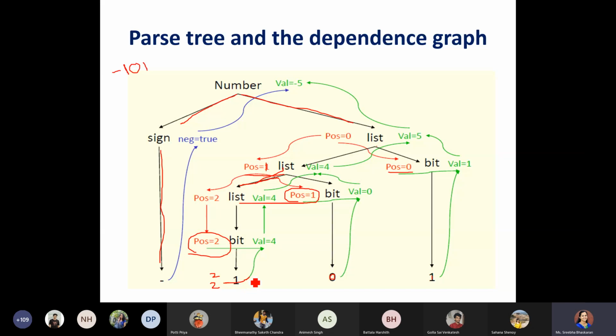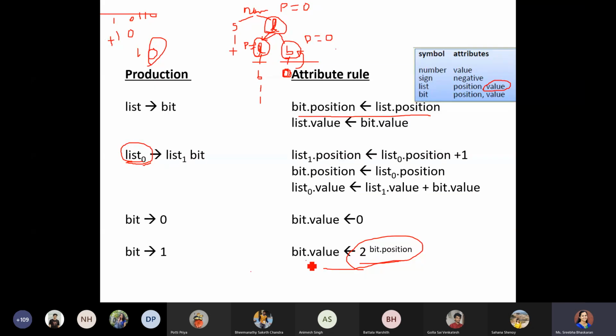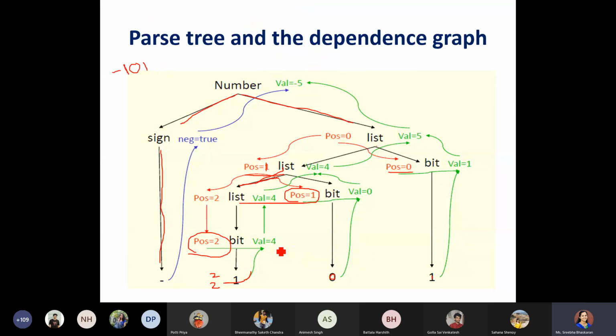That is being taken to which attribute? It has been taken to bit dot value. 2 to the power of 2 has been assigned to the attribute value, so the bit value will be nothing but 4.